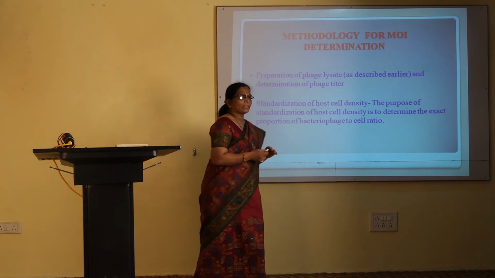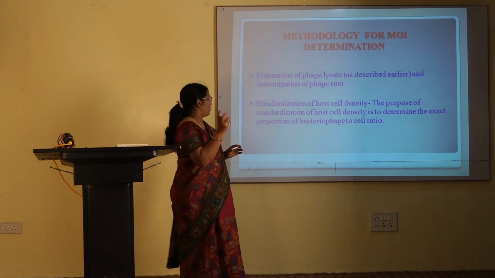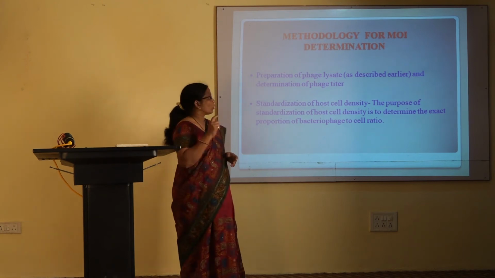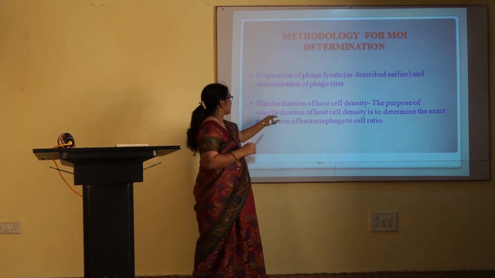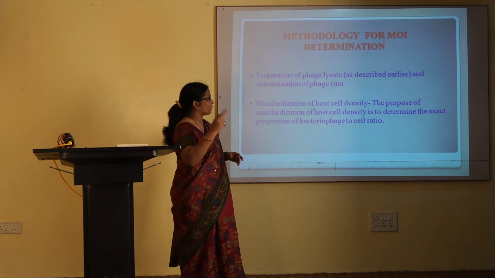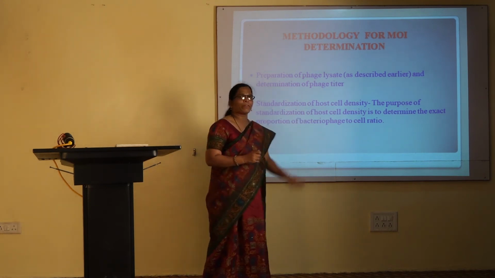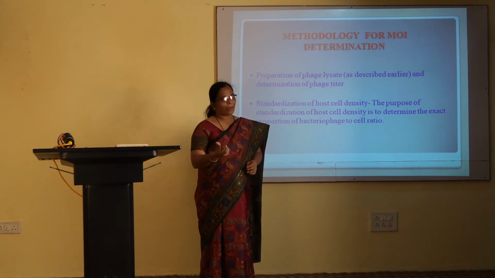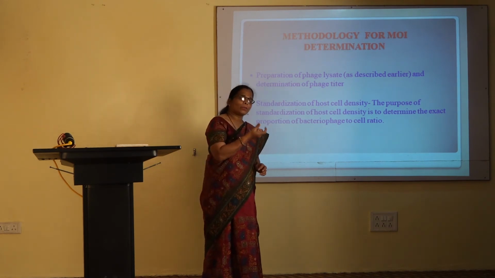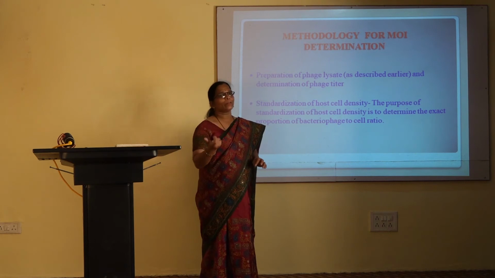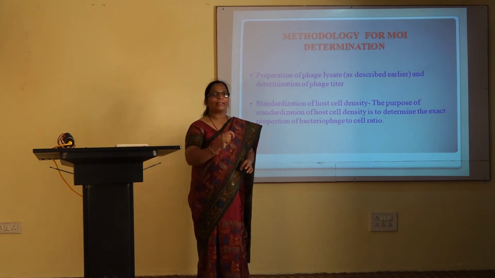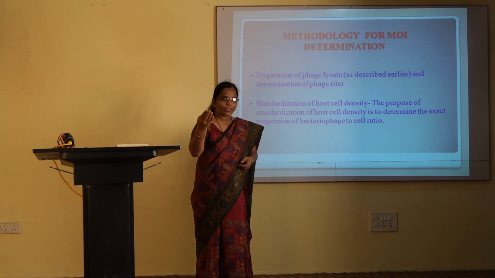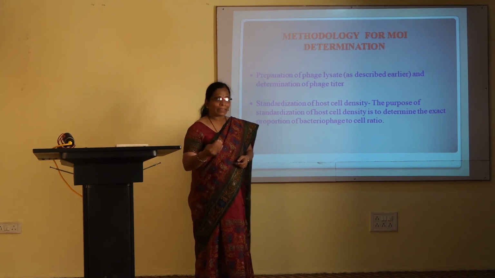Then the second important thing: whatever bacterial cells you are using, you have to standardize the cell density of that bacterial cell. What is the purpose of that? The purpose of standardizing the host cell density is to determine the exact proportion of bacteriophage to cell ratio. You should know the exact number of bacteria and the exact number of phage particles, and only then will it be possible for you to find out the MOI, because MOI is nothing but the ratio of phage number divided by bacterial number.